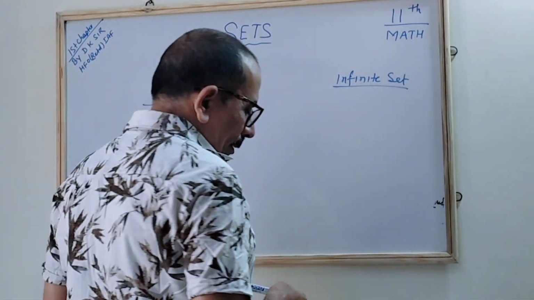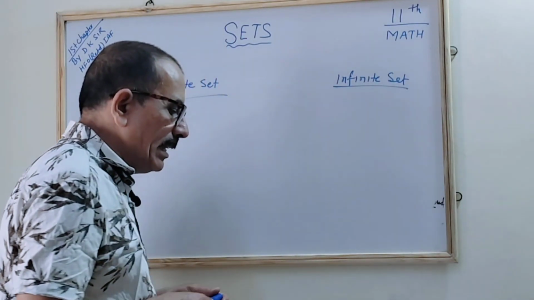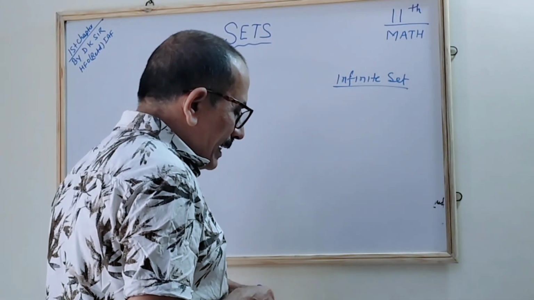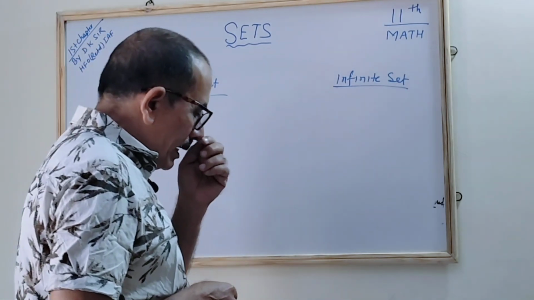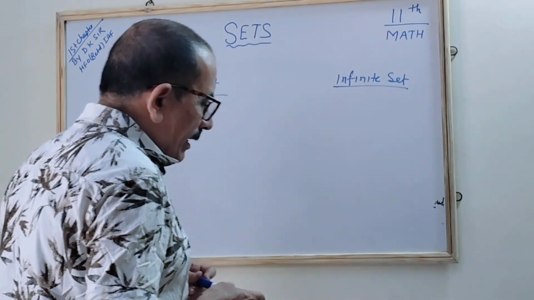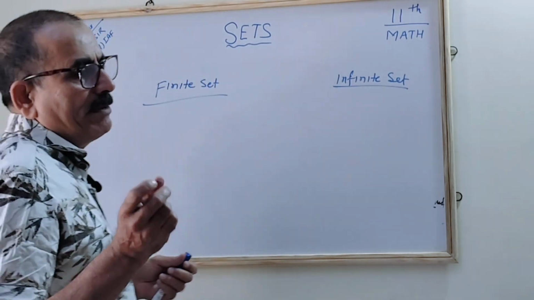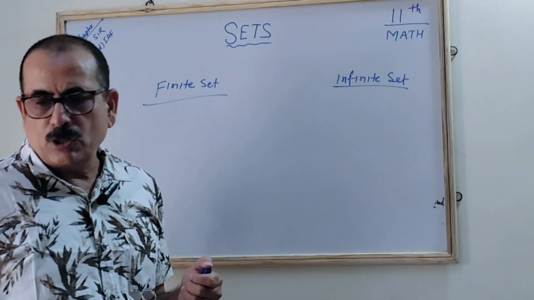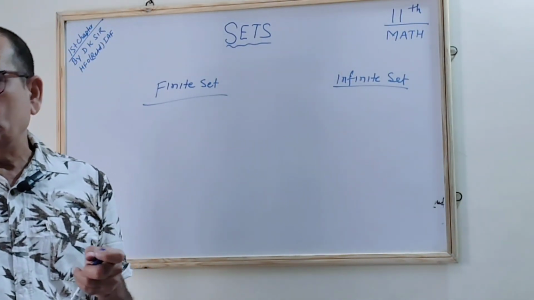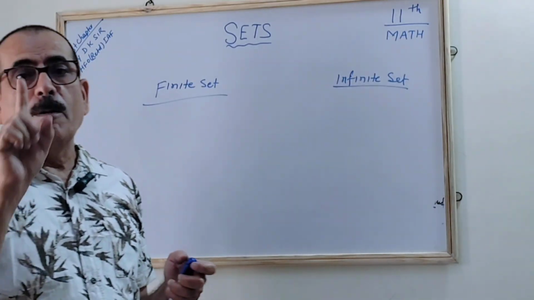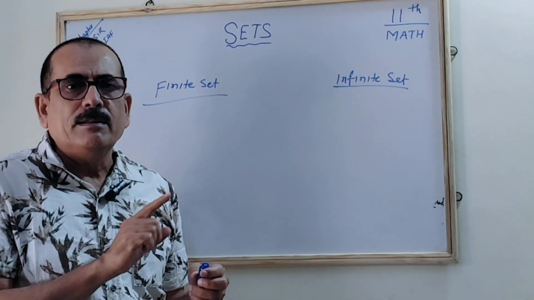Now we'll see. A set is called a finite set if it is either a void set or its elements can be listed. Void set means it has no elements.